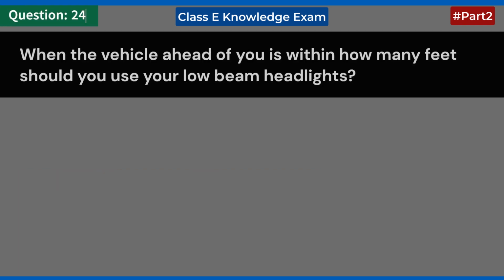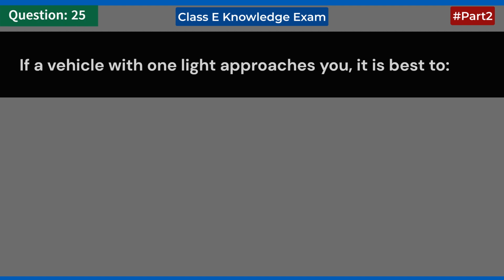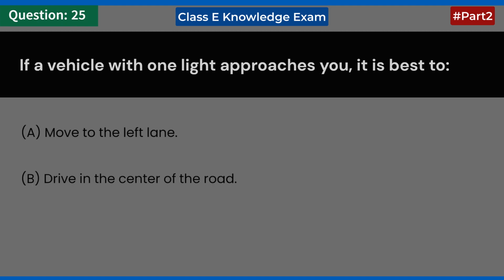When the vehicle ahead of you is within how many feet should you use your low beam headlights? A. 450 feet. B. 500 feet. C. 300 feet. Answer C. 300 feet.